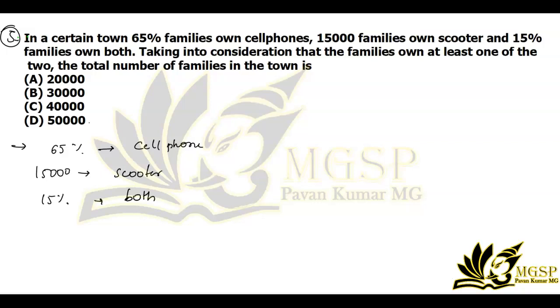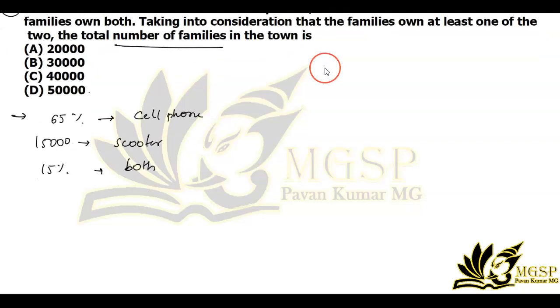They have asked you to find the total number of families in the town. Let the total number of families in the town be x. I will consider this to be x.